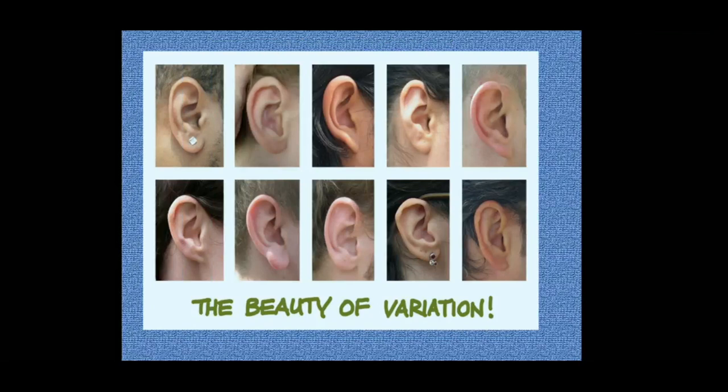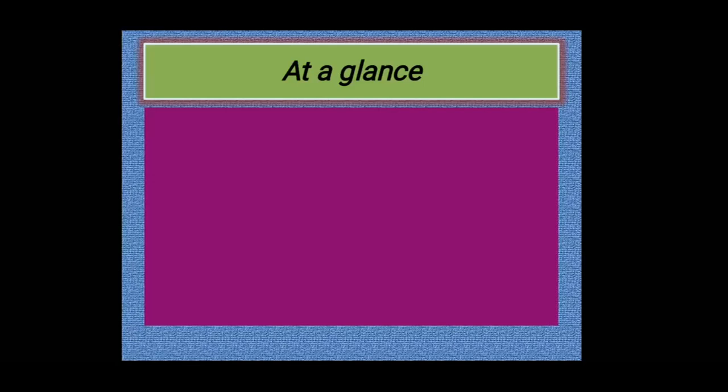Even though the ear appears different in shape and size, all have the basic parts. Different people have ears in different shapes and sizes. When you observe, you can clearly see that. But even if they vary in size and shape, all have the basic parts which help in both hearing as well as in body balance.